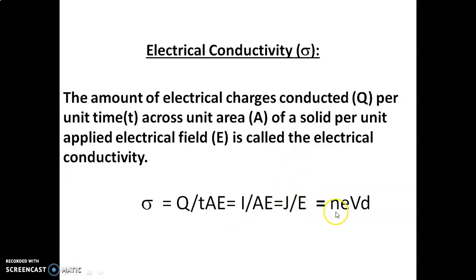Another mathematical expression also represents the electrical conductivity. We already studied while studying basic definitions that electrical conductivity sigma equals n e Vd, where n is the number of electrons, e is the charge of the electron, and Vd is the drift velocity of the electron. So we can represent the electrical conductivity either as sigma equals J by E or sigma equals n e Vd. This is the definition of electrical conductivity.